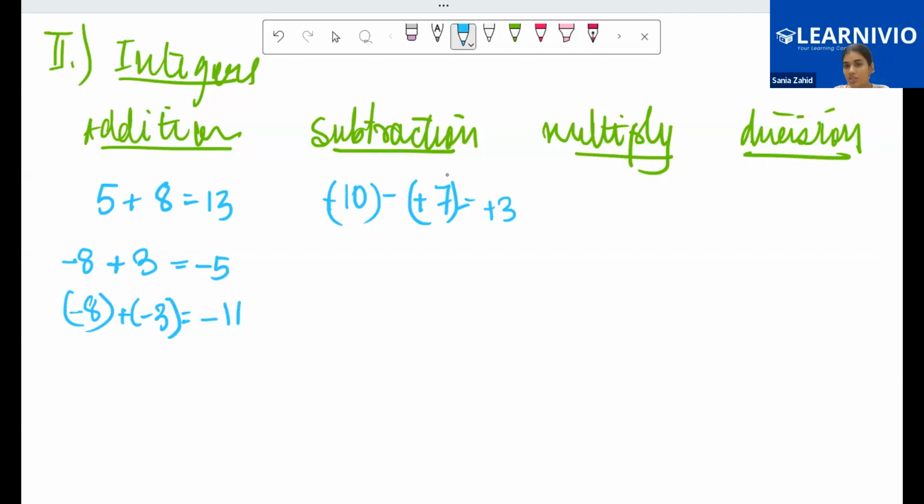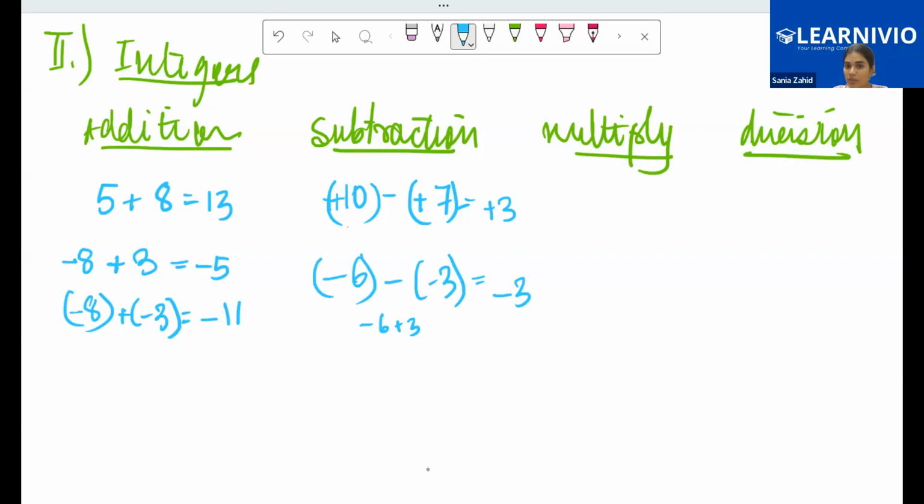So addition follows the closure law. When I talk about subtraction, let's suppose I have minus 6 subtracted from minus 3. When you open the bracket, this becomes minus 6 and plus 3. No, I'm saying positive 10 subtracted by positive 7.